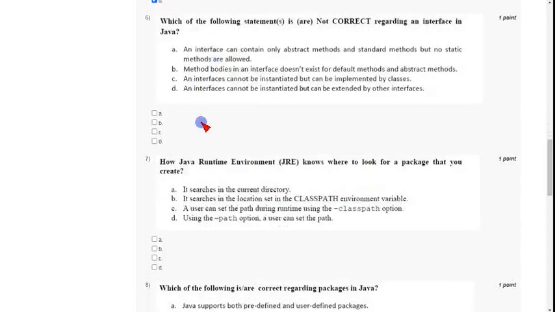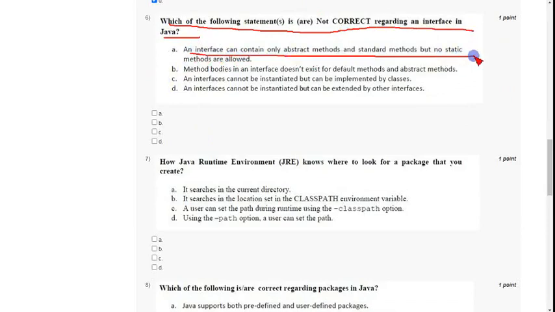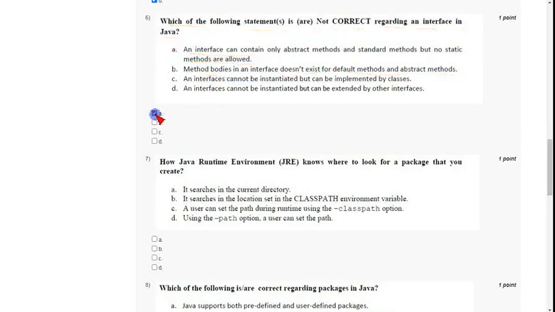Coming to the sixth one, which of the following statements are not correct regarding interface in Java? The incorrect statements are option A, an interface contains only abstract methods and standard methods, but no static methods are allowed. It is a false statement, so it is a correct answer for the given question. And the other option is option B. So mark option A and option B as correct answers for the sixth question.